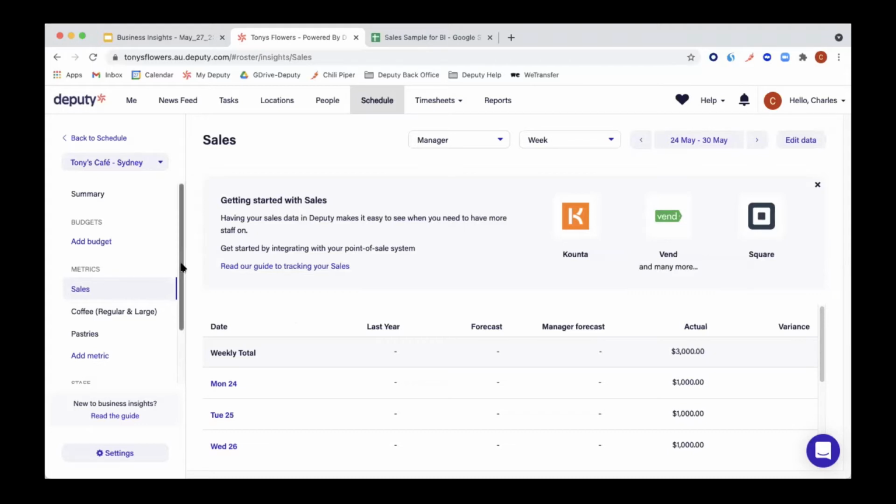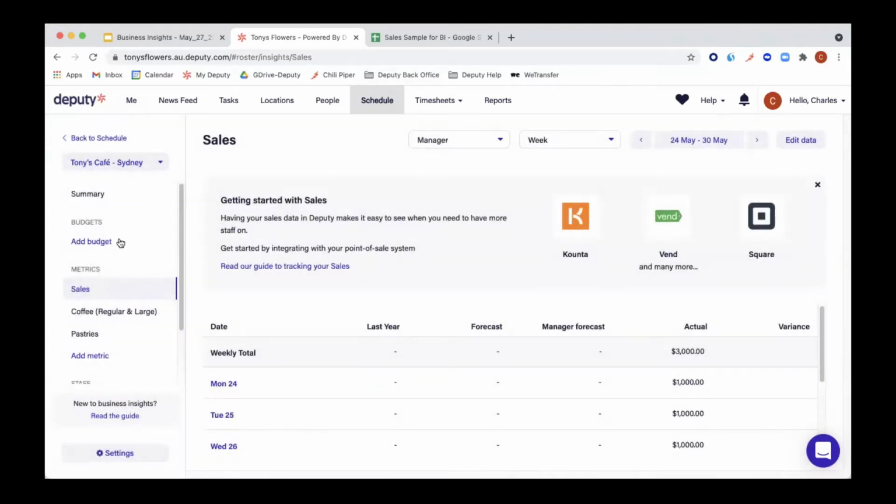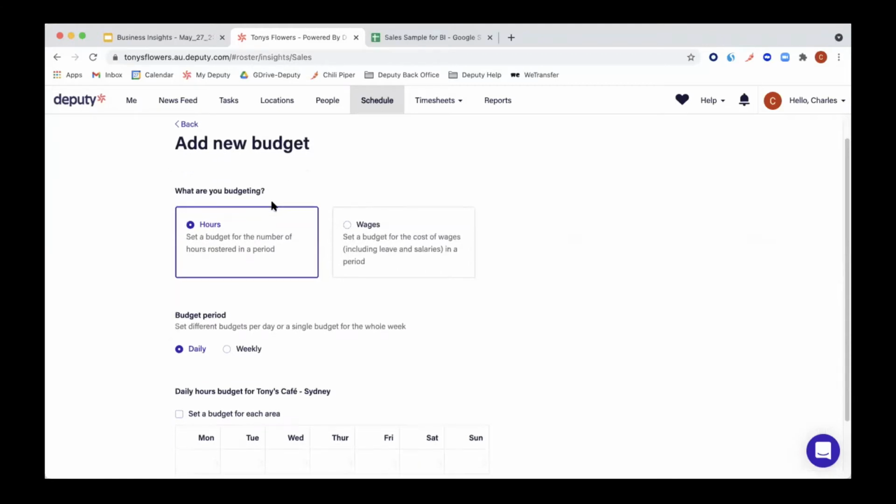Now that we've gone through sales, let's have a look at budget. I went a little too fast on that one. So the best way to explain the budget would probably be to create a budget together. So let's do that. First of all, we'll click on Add Budget. Here, it will take you to a new window where you can select what you are budgeting, if you are budgeting hours or wages. So the hours, as the explanation says, is to set a budget for the number of hours rostered in a period. While the wages is to set a budget for the cost of wages, including leave and salaries in a period.